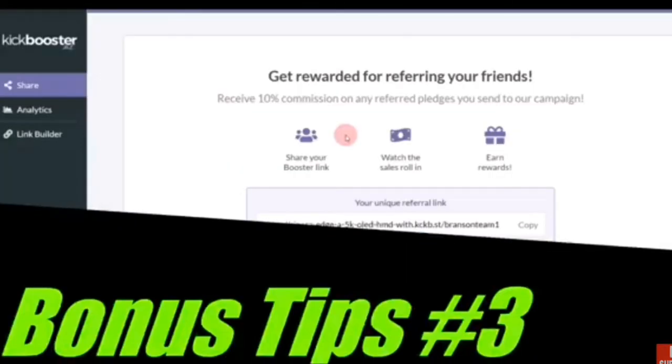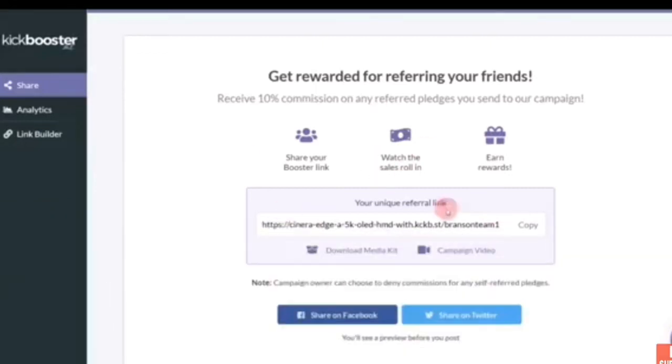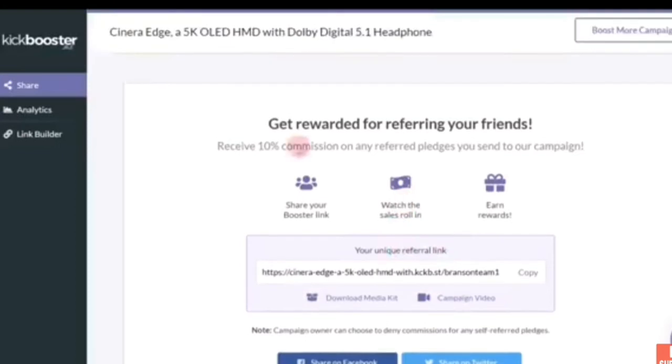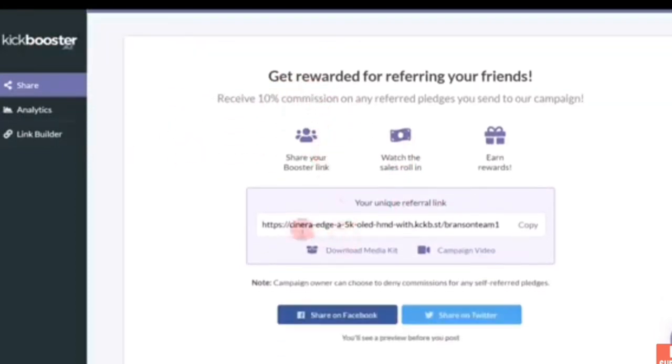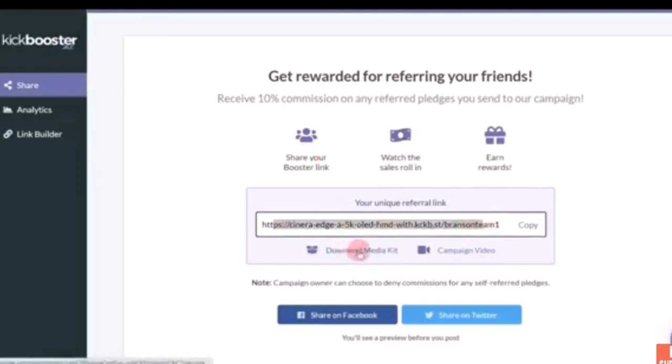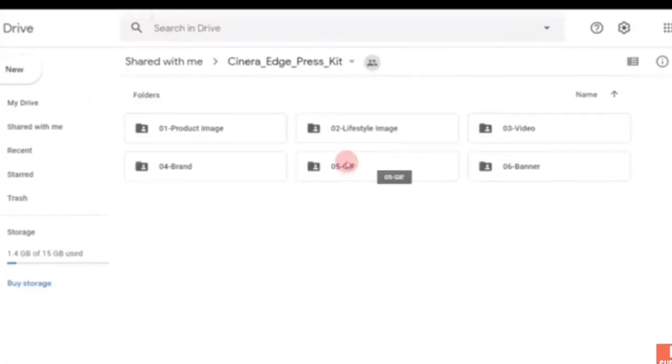Right now I want to share with you the next bonus tip on how to share your link so that you can get more commissions. Here, as you come to the dashboard again, the link down there is what we call download media. Whenever you click on that, it will take you to another dashboard where you'll get more media.